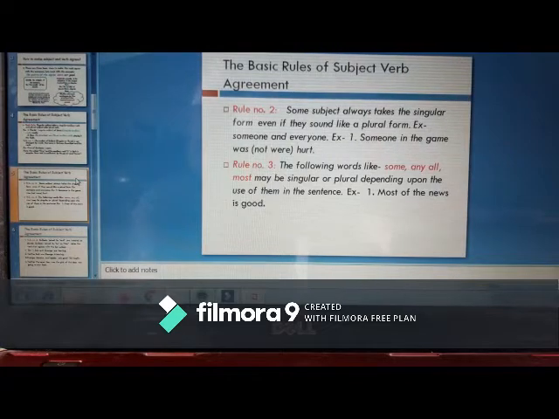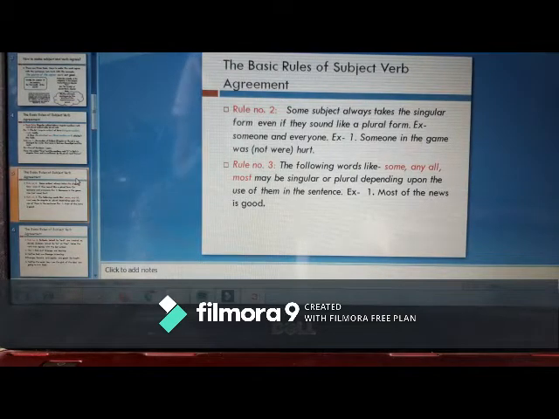So in the sentence, everyone in the class is present, we are talking about each one of the class as a collective unit. So for everyone also, although it looks and sounds like a plural form, we will take up the singular verb.